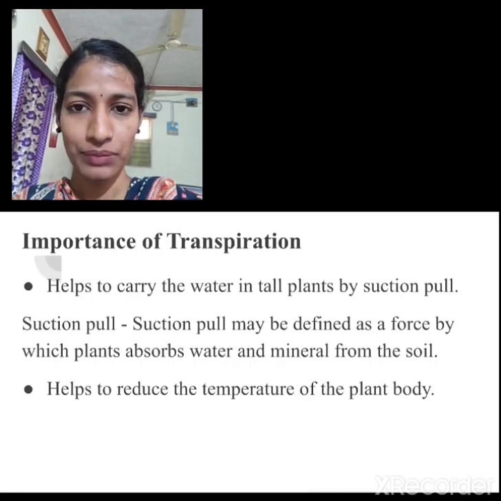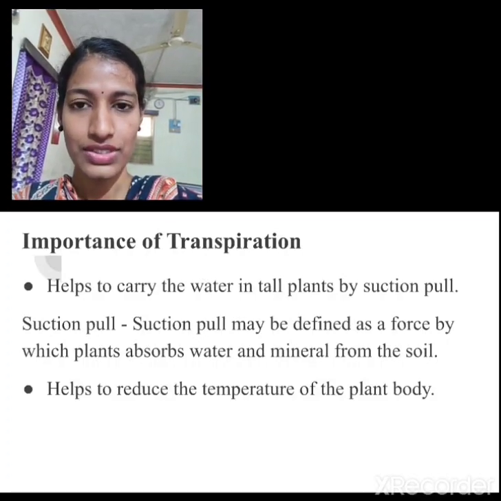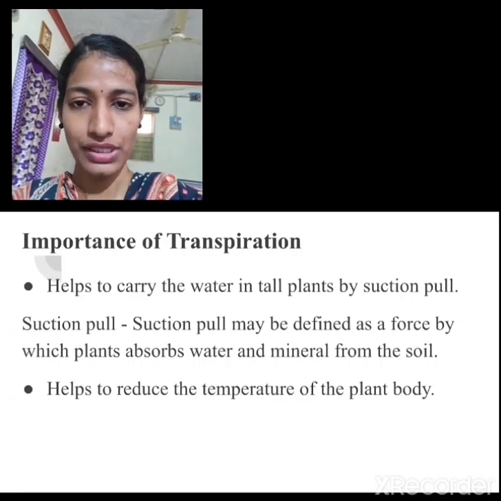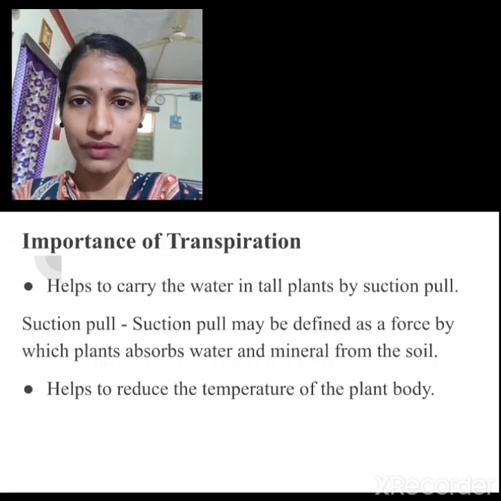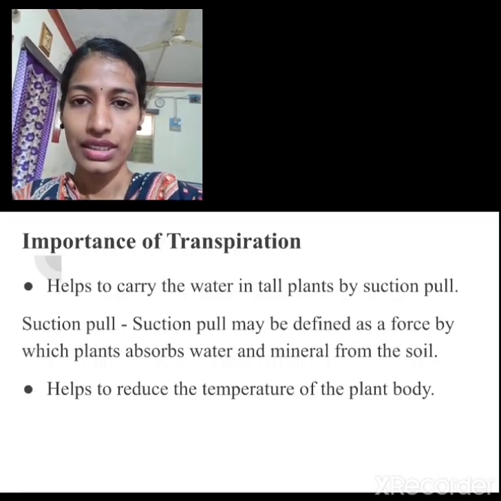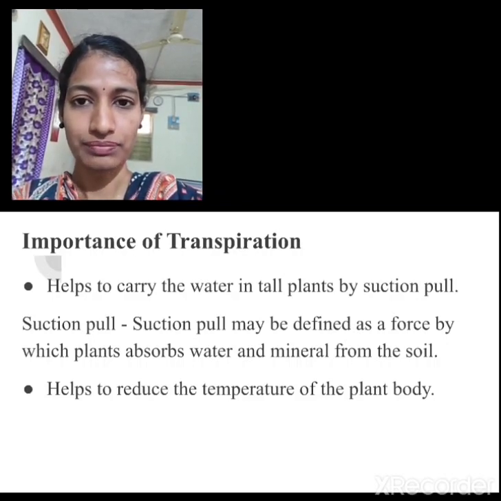The water and minerals which are present in the surface of the soil, they have to be absorbed by the plant body. So this process, it is called as a suction pull. So the suction pull, it is opposite to the process called as a gravitational pull. So the suction pull helps to transport the water and minerals to the tall plants by the process called as transpiration. Then it also helps to reduce the temperature of the plant body.